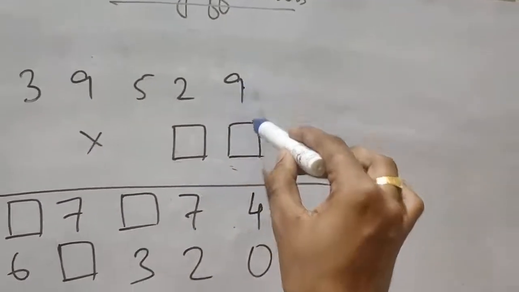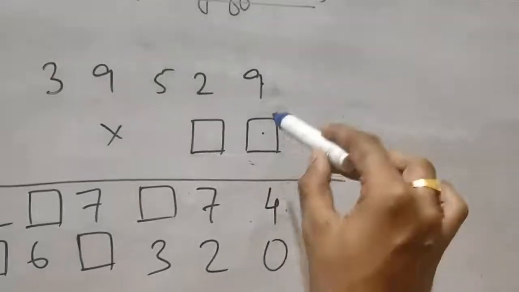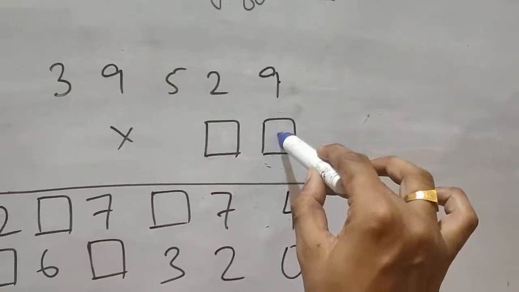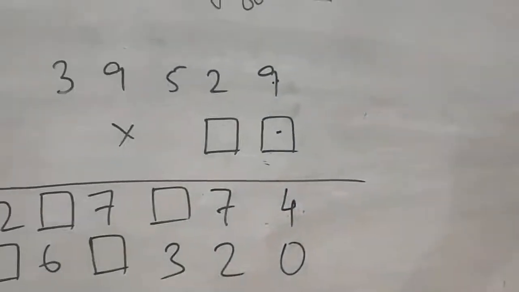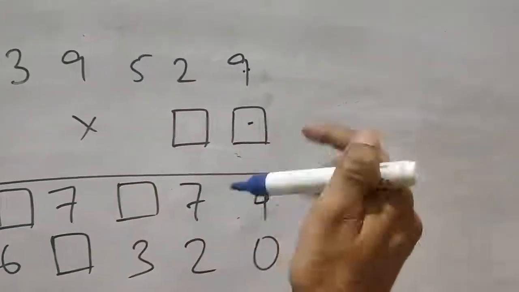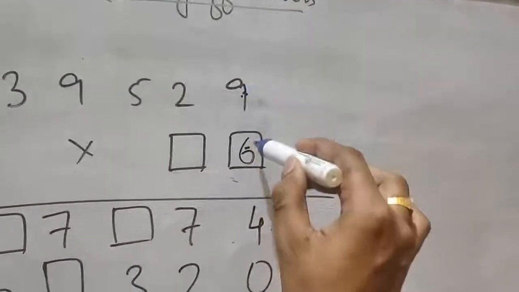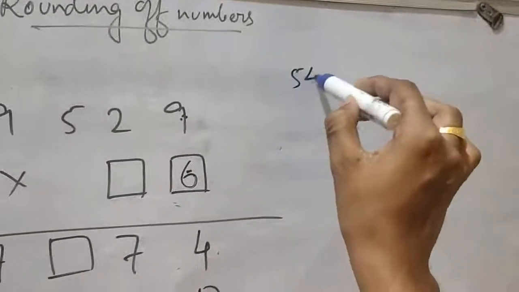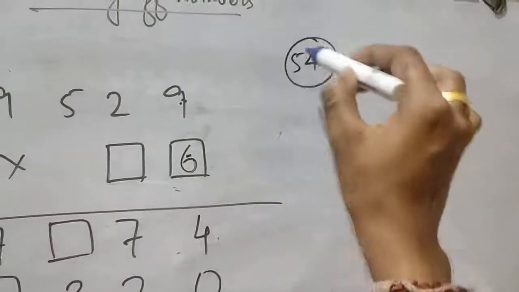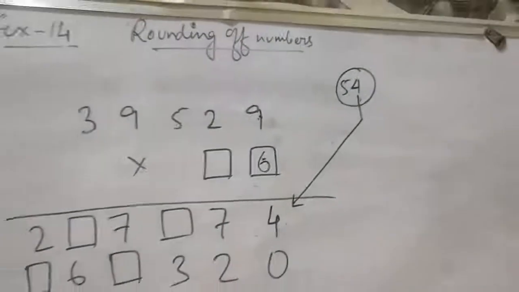Multiplication is given. So see, here you have multiplied 9 with a number and gained 4. So you have to put a number here so that if you multiply 9 with it, you will have 4. Here this number must be 6, because 9 times 6 is 54. In 54, only 4 is written here and 5 is carry.